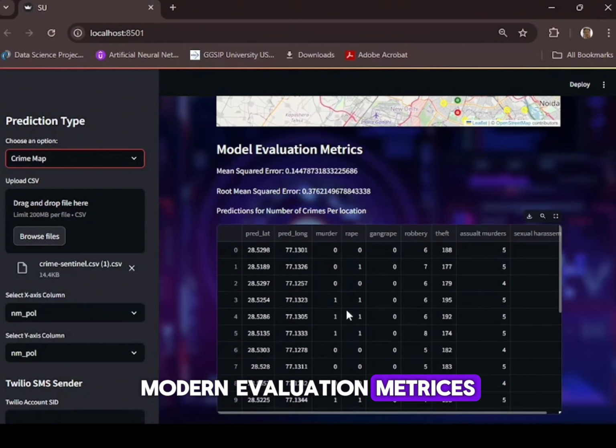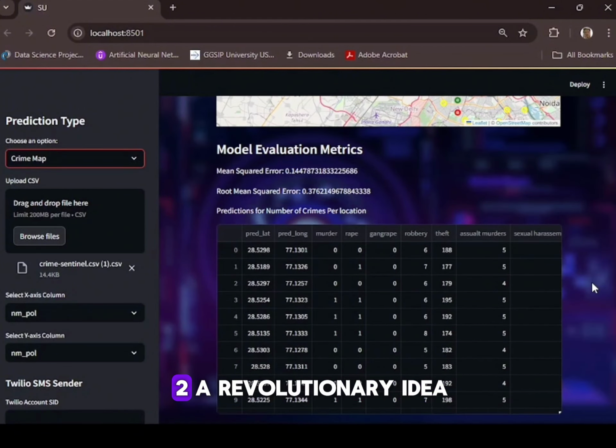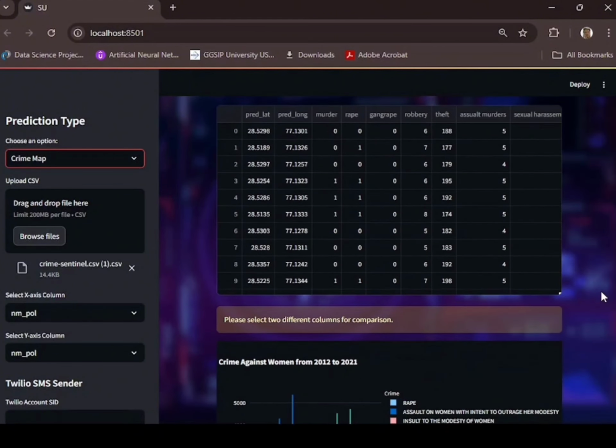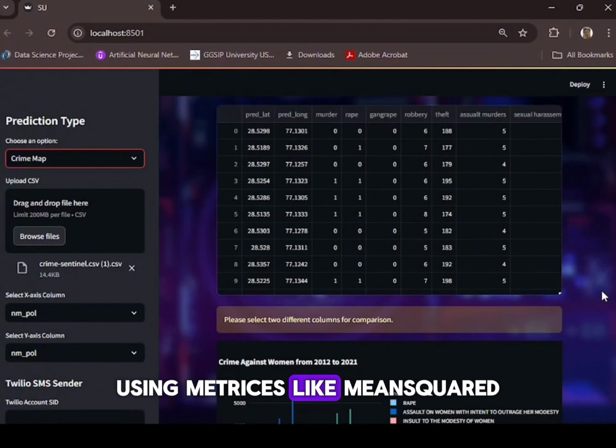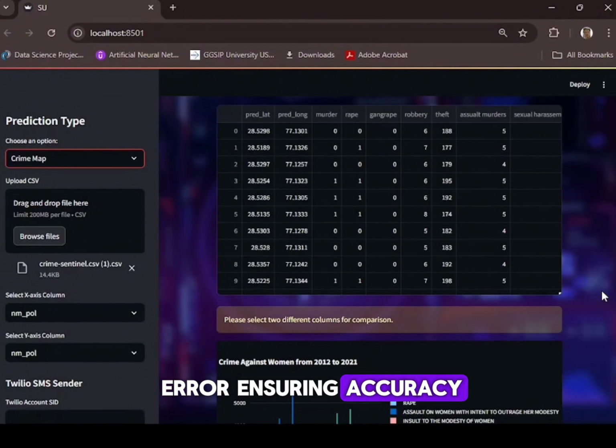Model evaluation metrics. What makes Sentinel Mark II a revolutionary idea? We have tested Sentinel Mark II using metrics like mean squared error, ensuring accuracy.